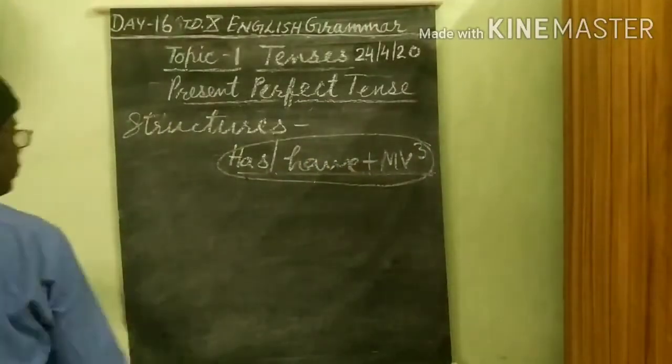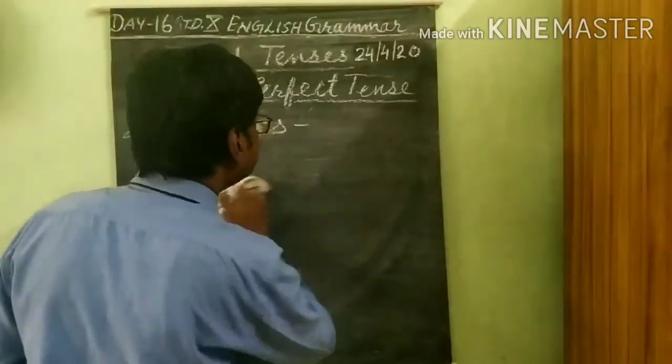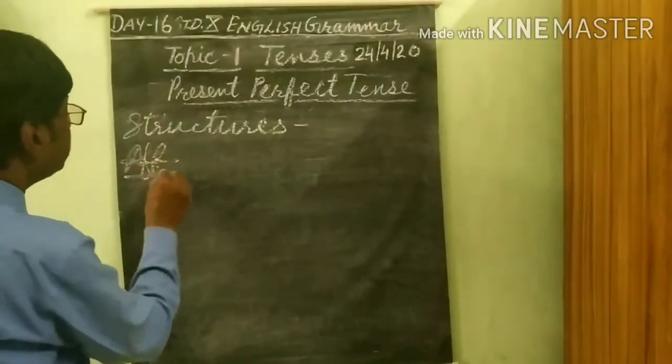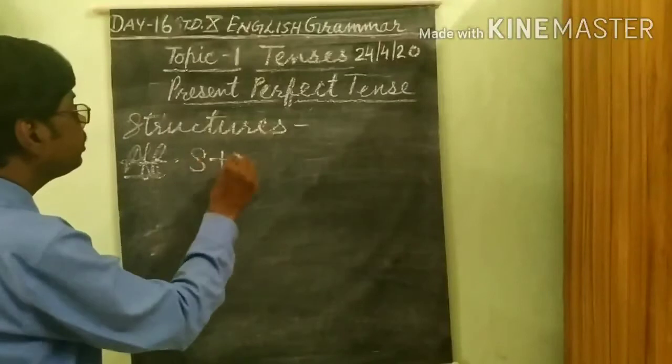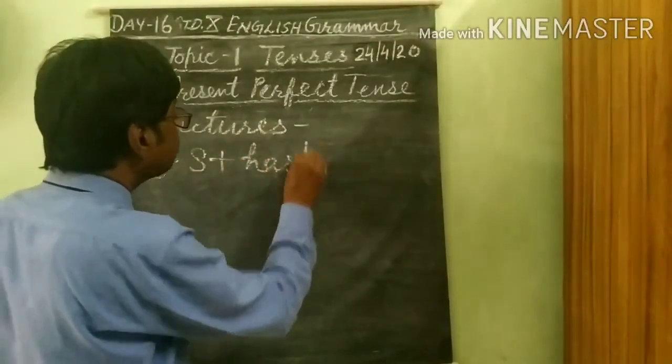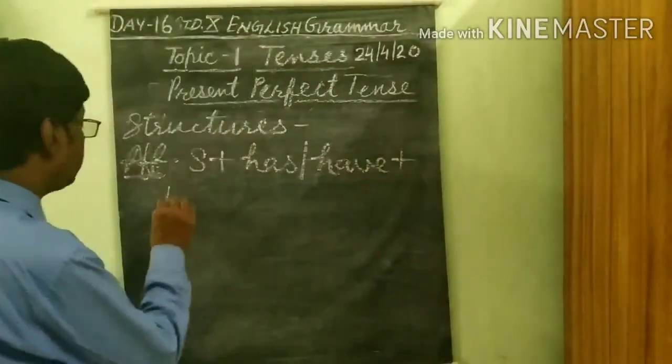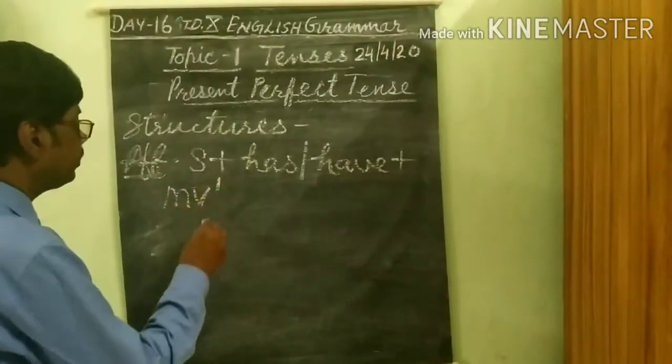Now, the affirmative sentence pattern. Affirmative: subject plus has/have plus MV3.